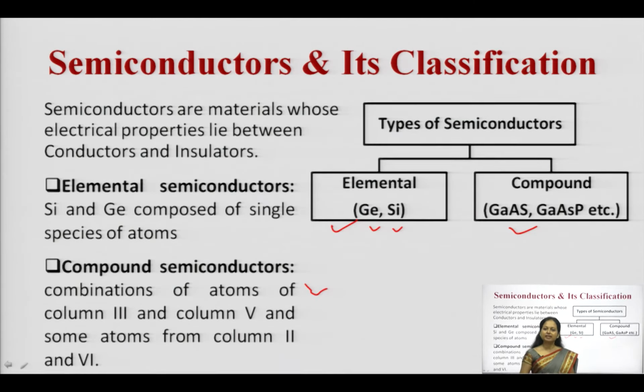So, elemental semiconductors, as I have told you, are composed of a single species of atoms, it may be silicon, germanium or any other. While compound semiconductors are a combination of atoms of particular elements. It may be elements from group 3 with group 5, or group 2 with group 6. Some more compound semiconductors also exist which may be a combination of 3 materials or 4. Those are known as ternary and quaternary compound semiconductors. So, I hope now these two terms are clear to you. What do you mean by elemental and compound semiconductors?